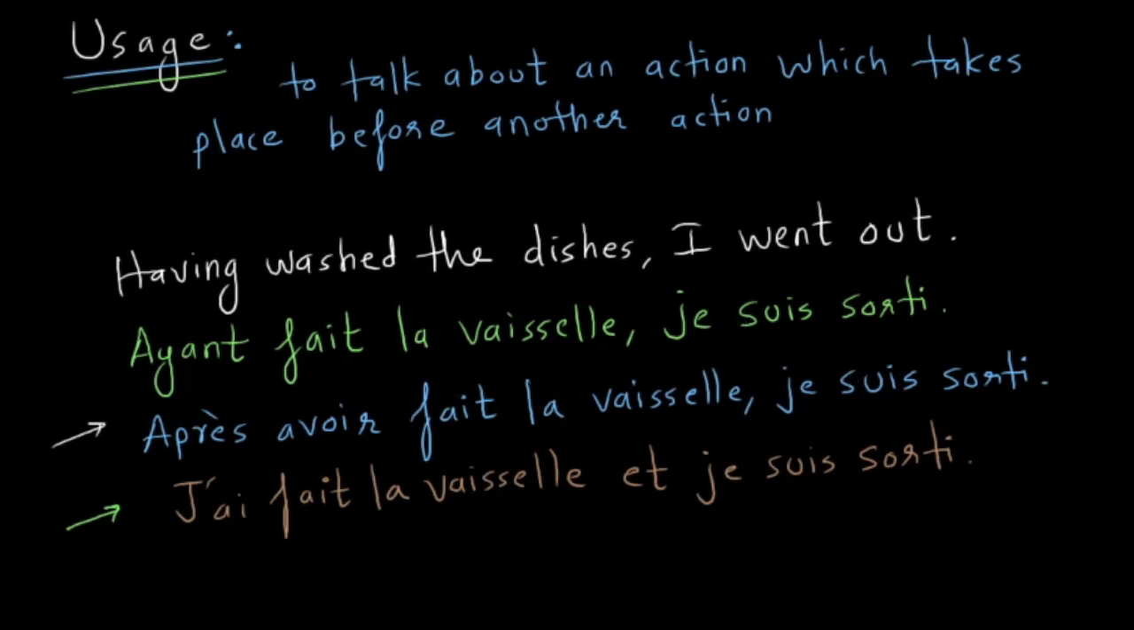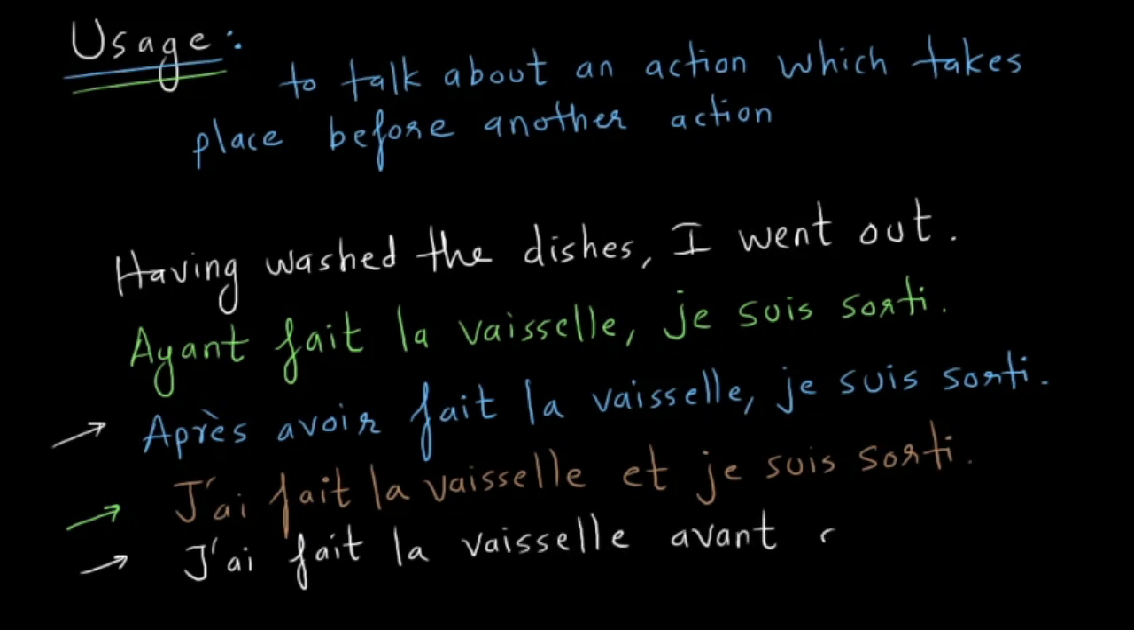Who knows one more way? Avant sorti, j'ai fait là. J'ai fait la vaisselle avant de sortir. Yeah, avant de sortir. Fantastic. Four ways of writing the same sentence. Isn't this beautiful? Language at its very best.